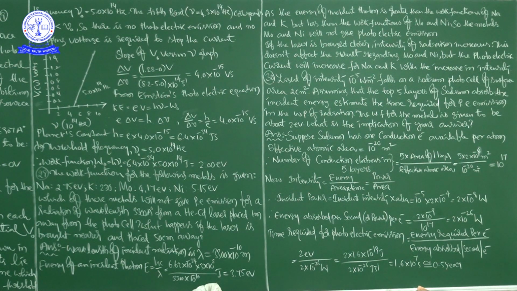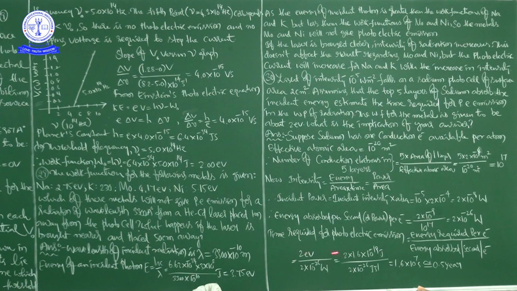I will repeat once again, please keep in mind: in terms of the wave picture, incident power is uniformly absorbed by all the electrons continuously. Then the energy absorbed per second per electron, which is a power, is this value divided by 10 to the power of 17, that is 2 into 10 to the power of minus 26 watt.